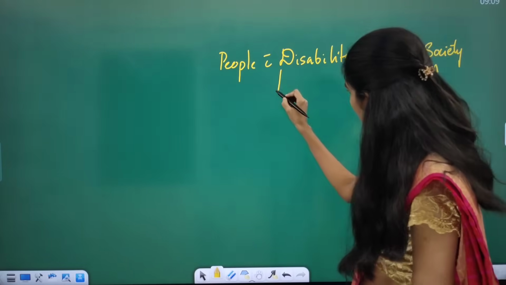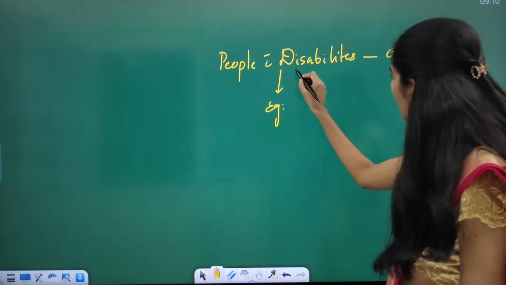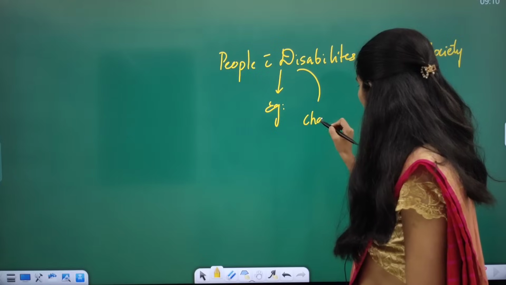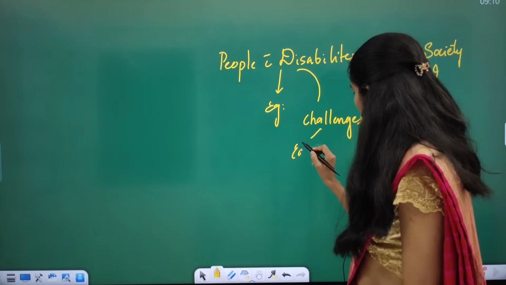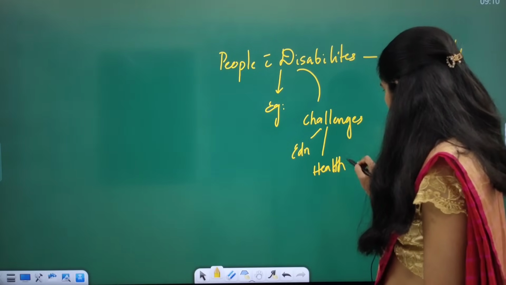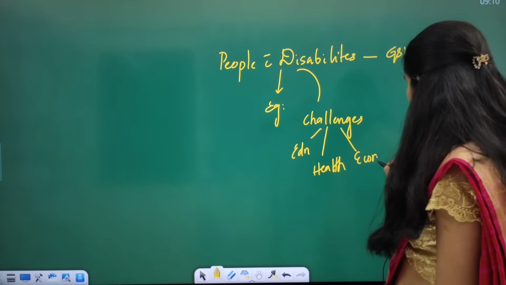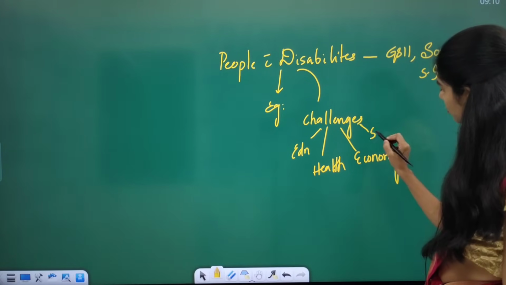Here you have to see examples of people with disabilities, and what the challenges are, for example education-wise, health-wise, economy-wise like financial assistance, and even social.